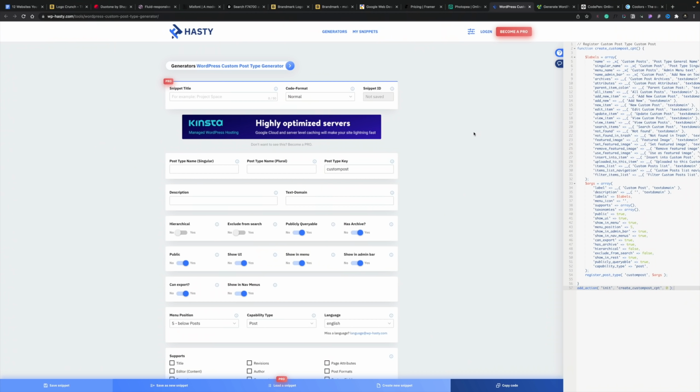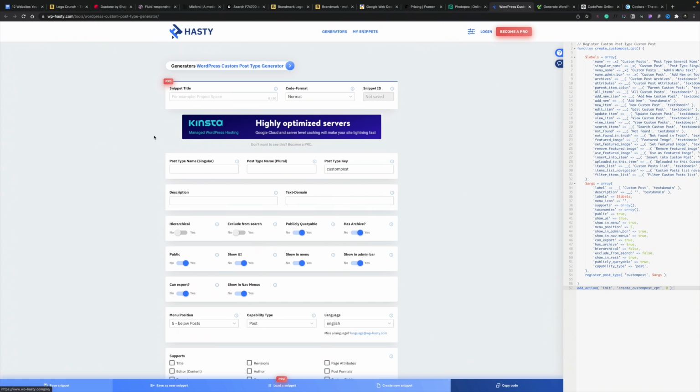Now for those dynamic lovers out there, that's me included, you don't always want to go to the time and effort of maintaining another plugin like CPT UI, but you want to create custom post types. Well, I've got two options for you today that are totally free that allow you to create custom post types and a lot more. First of all, we have Hasty.